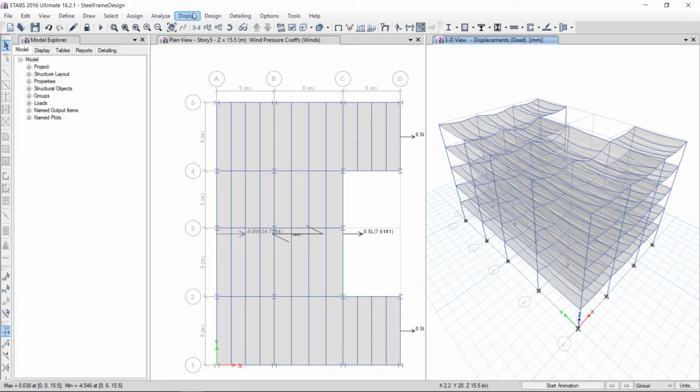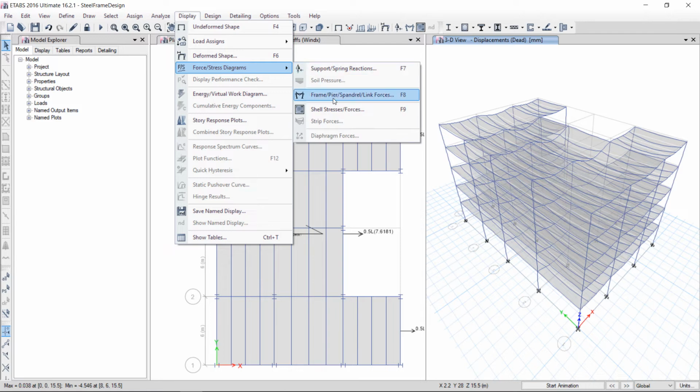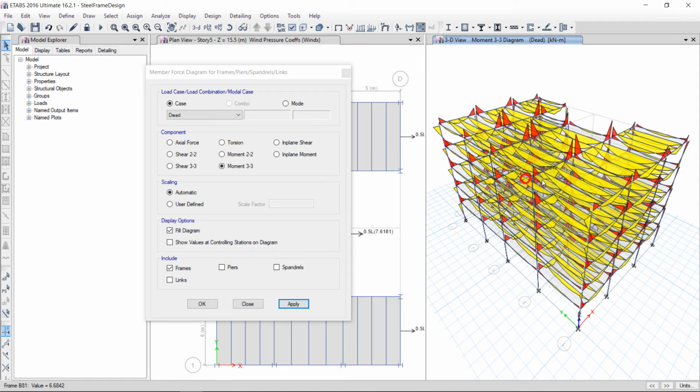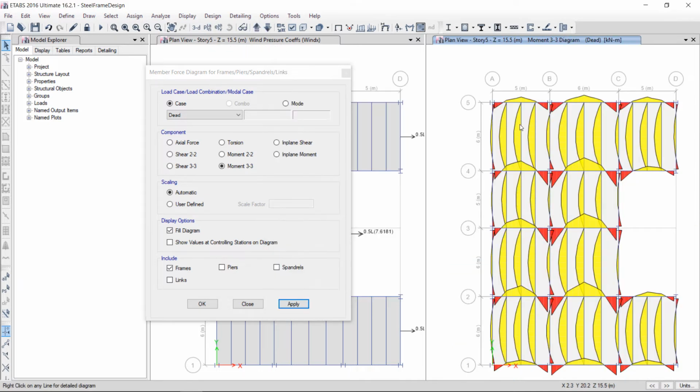If I want to see anything like deformation, shear force, bending moment diagrams, they are here, and support reactions are here. Okay, for example, if I want to see the bending moment for dead load, apply. You can see all the moment values are appearing. Okay, in the plan it looks very good. So our secondary beams are simply supported, so no negative moment is appearing, but the edge beams and the primary